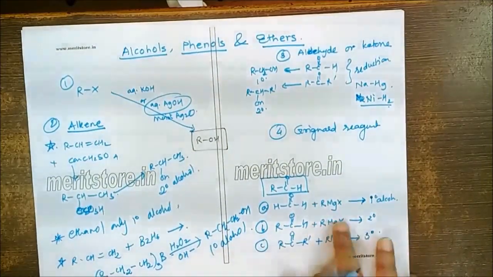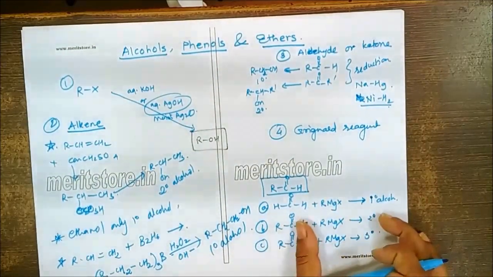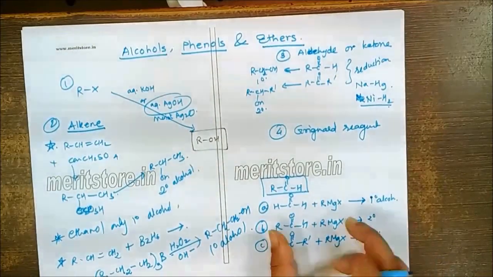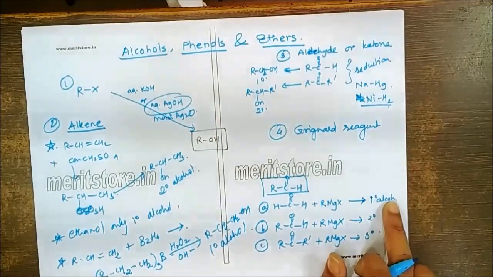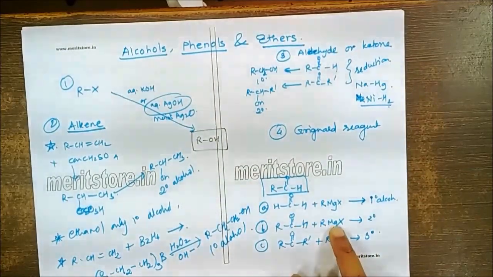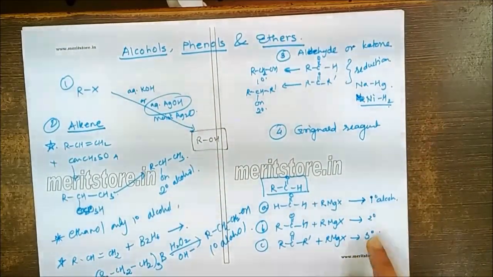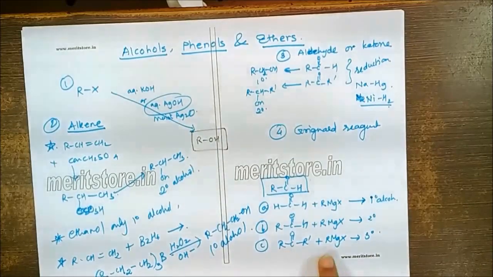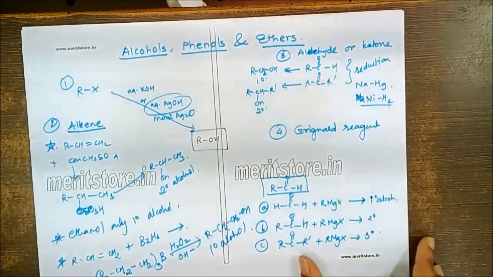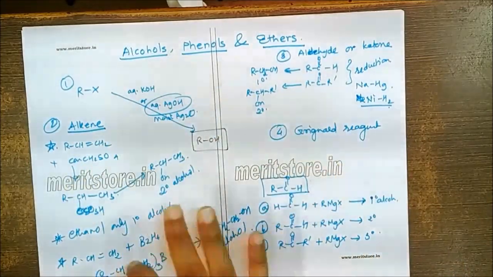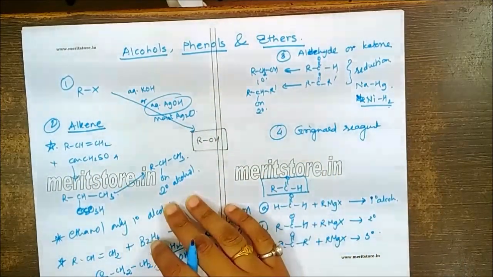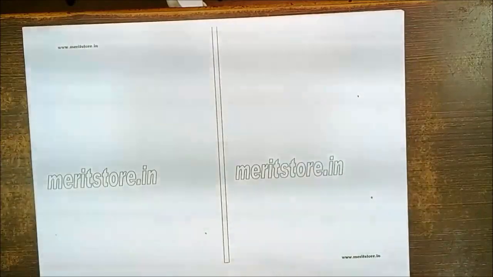So this particular chart is to be remembered, because this is a shortcut way in which we can solve the MCQs. Formaldehyde combined with Grignard reagent gives primary. Other aldehyde with Grignard reagent gives secondary alcohol. Ketone along with the Grignard reagent will always give you the formation of tertiary alcohol. So these are all the methods of preparation of alcohol that we need to focus on for the MCQs.